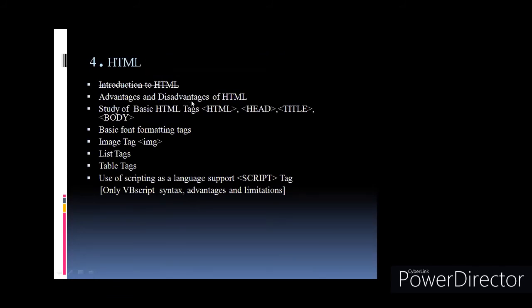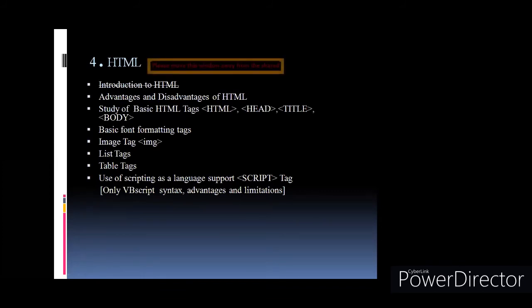It is asked in the board exam. Then the basic HTML tags, that is HTML, head, title, body. These are the basic HTML tags. So in exam, most of the time they have asked either HTML or head. Okay. So when you are explaining these, specify the attributes also, like with HTML tag, what are attributes available for HTML? Which attribute is there? Which tags we can write in the head part? So specify that. Try to mention 4 points for 2 marks.